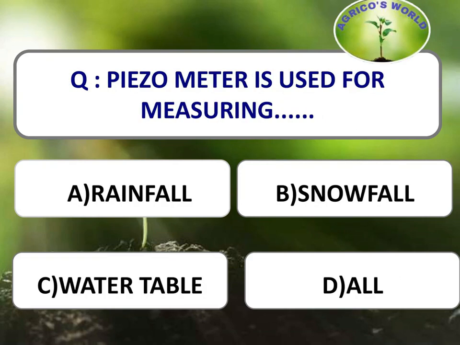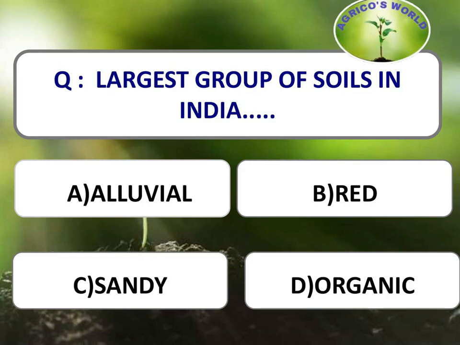Piezometer is used for measuring? Piezometer is an instrument which is used to measure the water table. Largest group of soils in India. The largest group of soil in India is the alluvial soil. Next question.